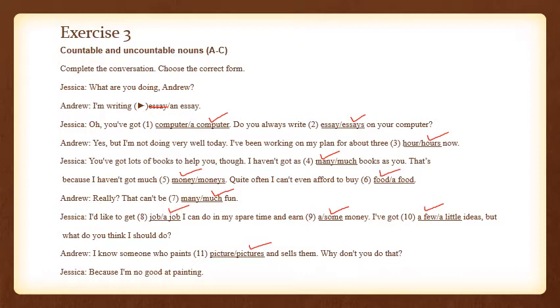"Because I'm no good at painting." This is a very native expression, "no good at painting." Normally we are taught not to use this kind of expression. We are normally taught to say "I'm not good at painting," which is the extremely formal form of English. But the natives can also use such expressions, and this is a very common thing in their society.